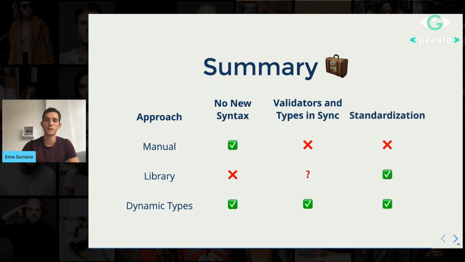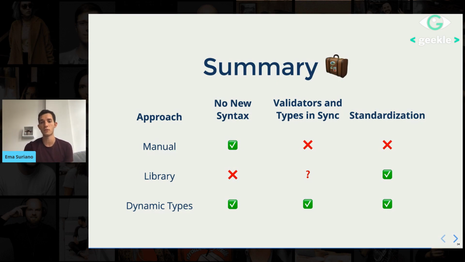And the final one is standardization. With the manual approach, there is no standardization. What I mean is any developer can write their own versions of functions the way they would like to. Again, how to check for the length of an array? There are like six different ways in JavaScript to do it. That's bad for a big code base when we're working with several people, because it's going to turn out super opinionated. And yeah, it's a bad practice, I would say.